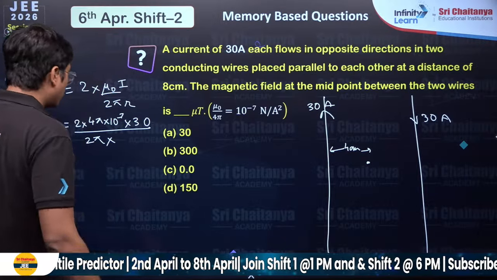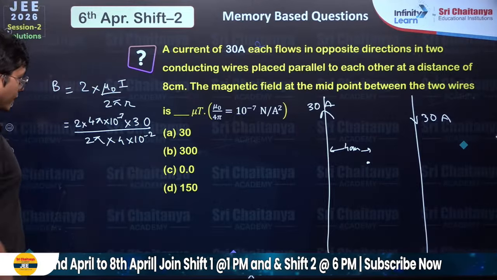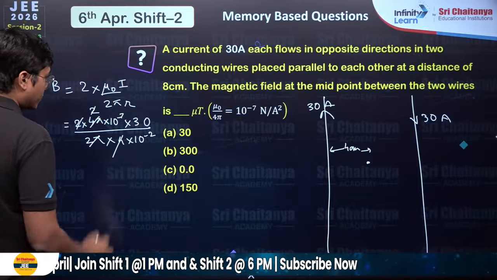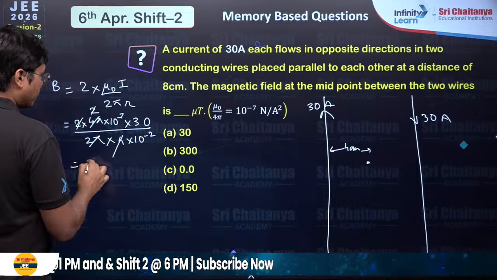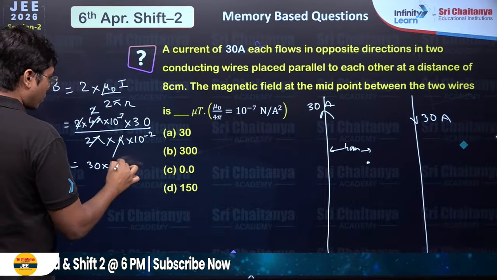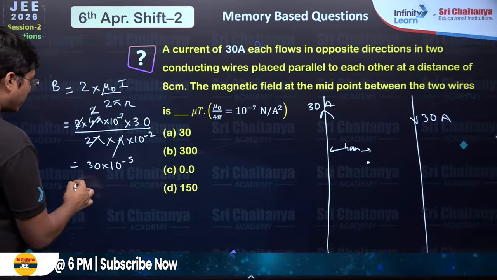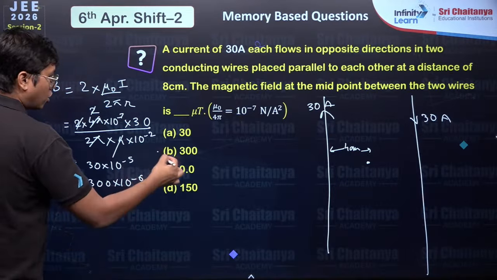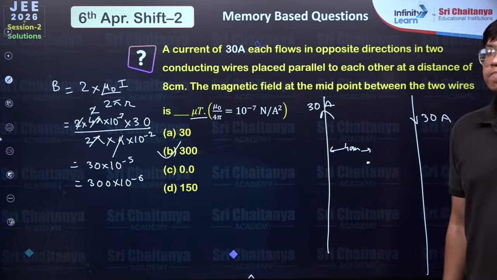The distance is 4 centimeters, so 4 into 10 to the power minus 2. Get rid of this 2. 2 cancels with the 4. I have 30 into 10 to the power minus 5. I have to give in micro Tesla, so I have to make it 300 into 10 to the power minus 6. Option B. So the answer is 300.